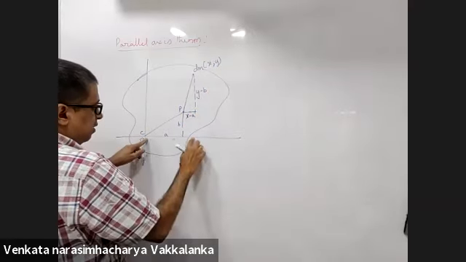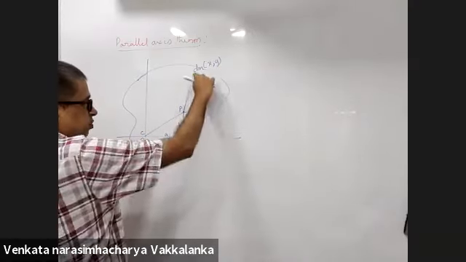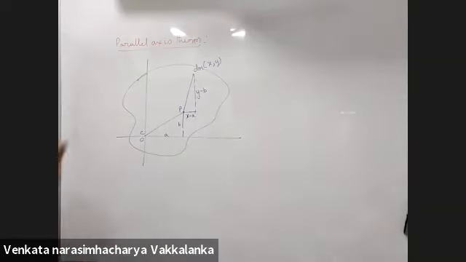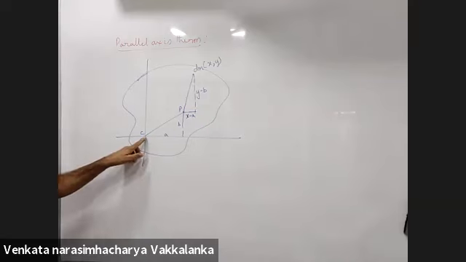So this total length is x, x minus A is this. The total length is y, y minus B is this. Till here, did you understand? Yes, sir. So the origin is the center of mass. Origin is the center of mass.